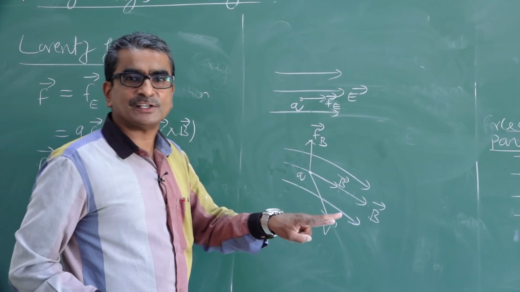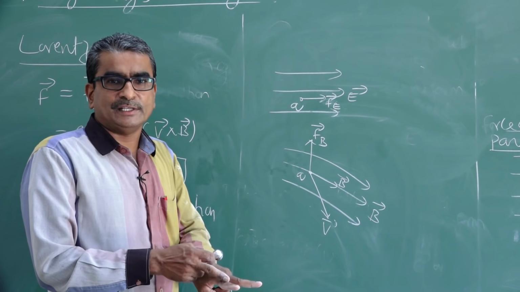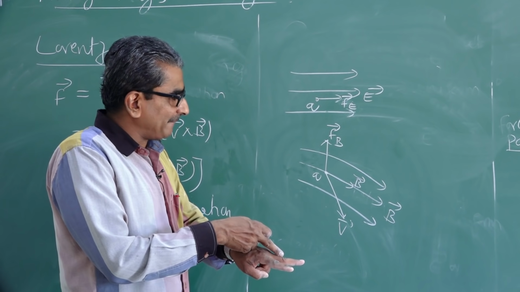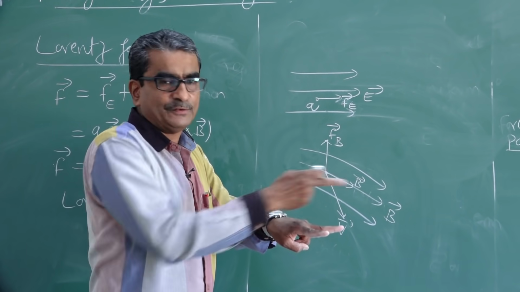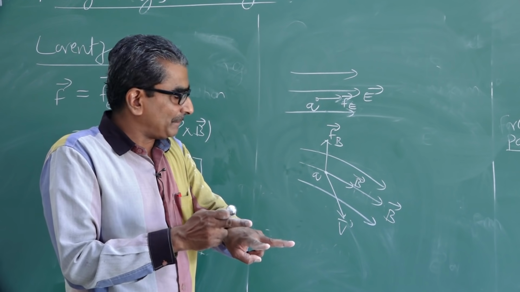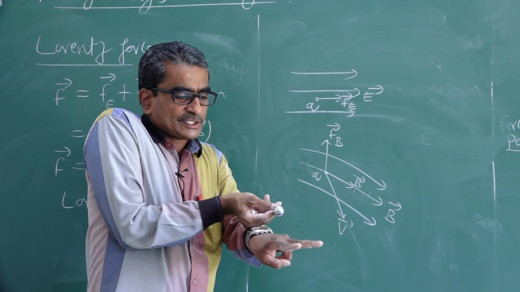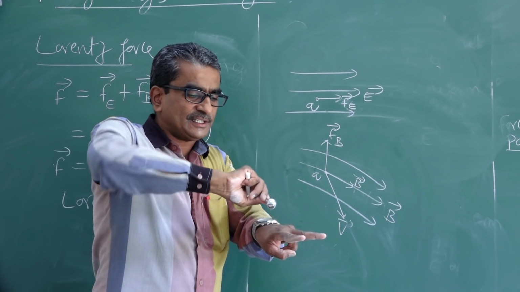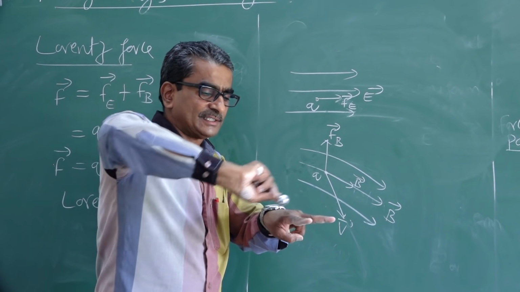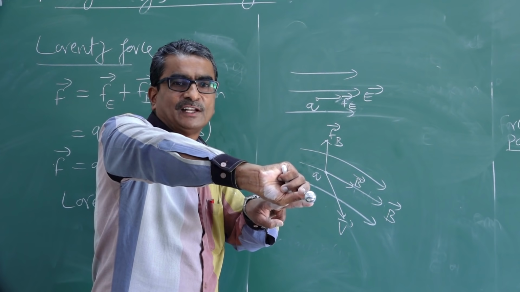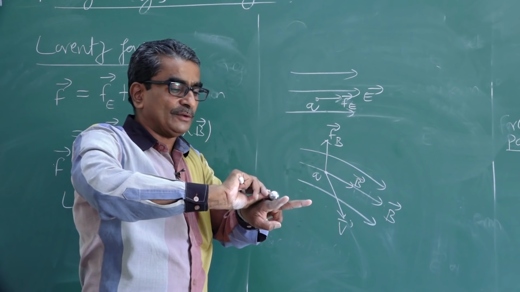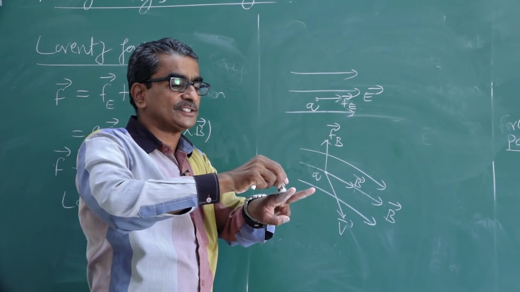Suppose you imagine these two fingers, one representing the magnetic field, this is the magnetic field, and this represents the velocity. Now the charge is going to enter like this, all along this finger direction with the velocity v. Then what is the force acting on this charge?